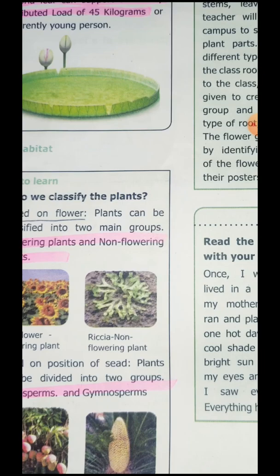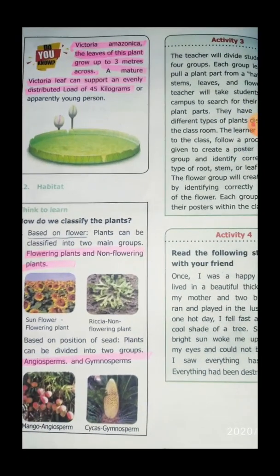At the same time, based on the position of the seed, plants can be divided into two groups. They are called the angiosperms and gymnosperms. What are they called, children? Angiosperms and gymnosperms. An example of an angiosperm is the mango tree. When we plant the seed of the mango, it will grow as a new plant. Right? Yes. So these seeds are reproducible, and this is called the angiosperms.